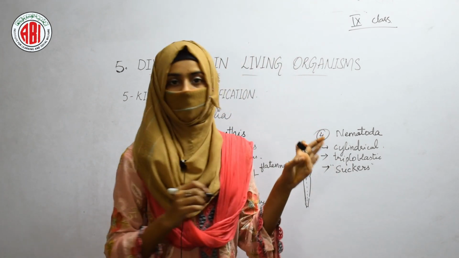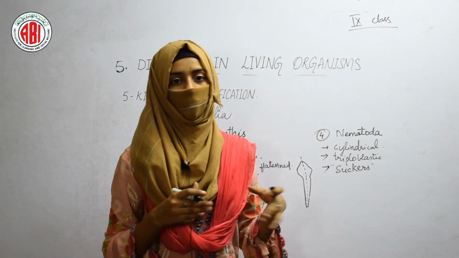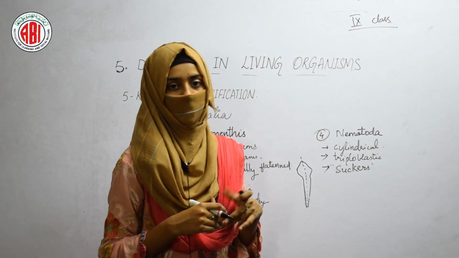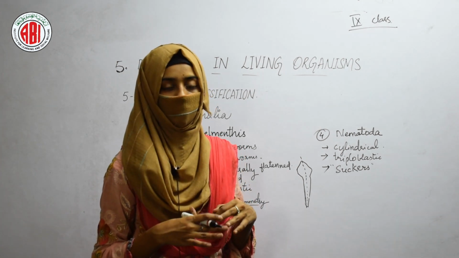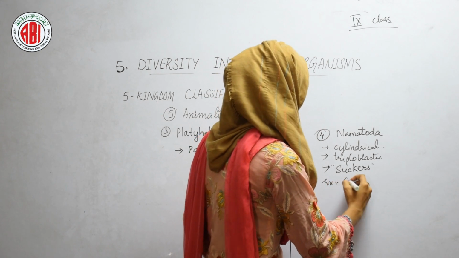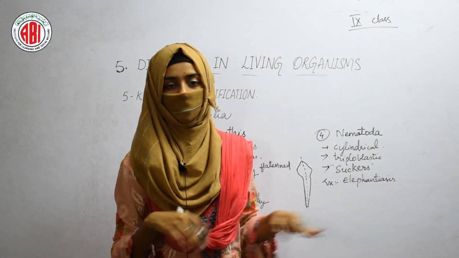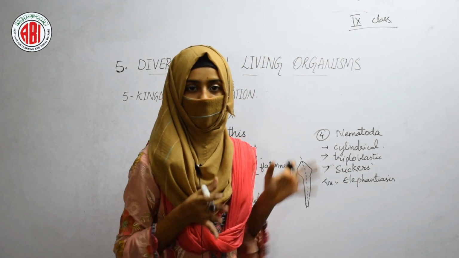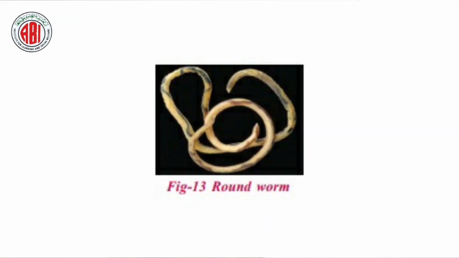And these parasitic worms can be found in the body of humans, and they can cause many diseases in the human body. For example, elephantiasis. Elephantiasis is a disease caused by the accumulation of these roundworms, and when accumulated in the body tissues, it results in swelling of the hands or legs.